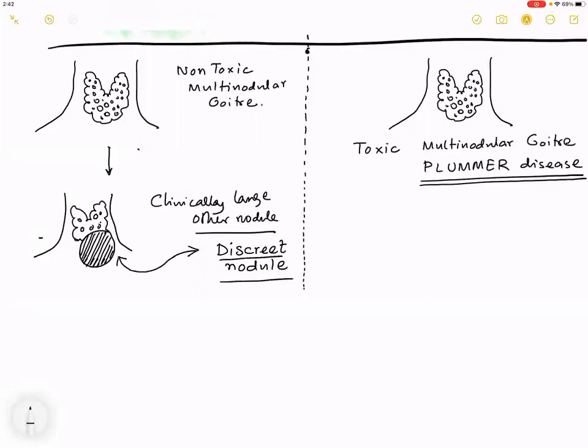Have I made you understand up till this point? Yes, sir. Good. Now there is another term. In a multinodular goiter, remember, one of the nodules may be functionally more active than the other nodules.